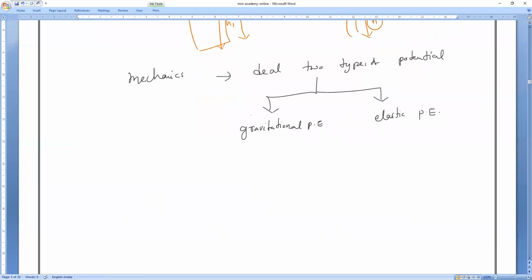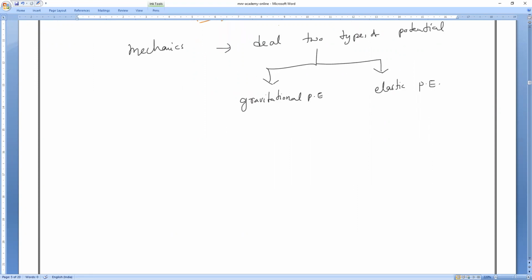For both, I will teach you the derivations. Both are very, very important. Even for elastic potential energy, we will study based upon Hooke's law. It is the most important one in higher classes, but there nobody will teach the derivations. They will simply write the formula, something like Hooke's law XYZ. So you should learn it. Let us start with the first type of potential energy.